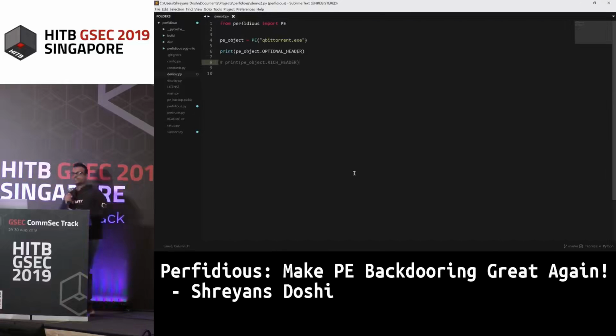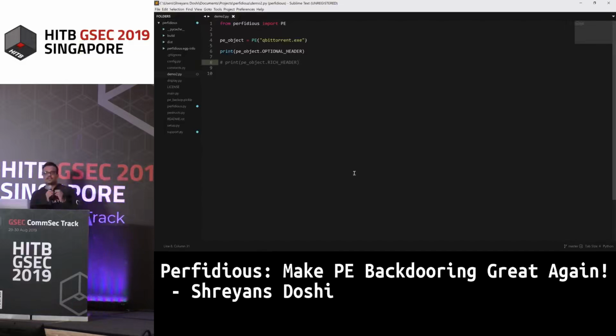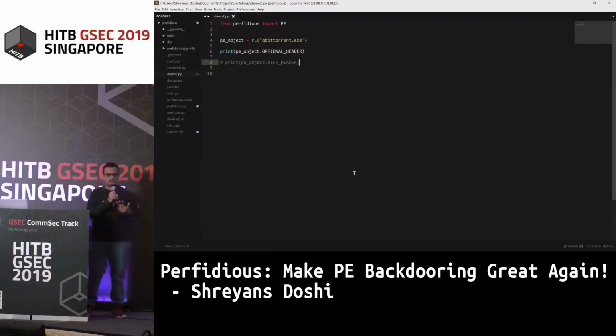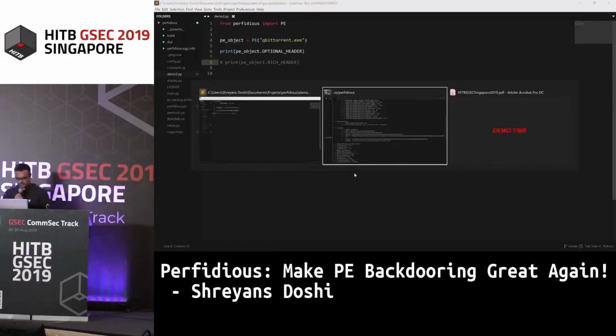My aim with this project is that it should be able to edit each and every structure that is present inside the PE file, and it can be used to develop malware signatures that are not simply based on byte values, right? They are based on the actual values that are present inside the PE file: the rich header, the optional header, the hashes that are used inside that PE file. This gives you complete control over your PE file. So this can be used inside your endpoint detection systems to develop better malware detection rules. That is what I'm aiming to do.